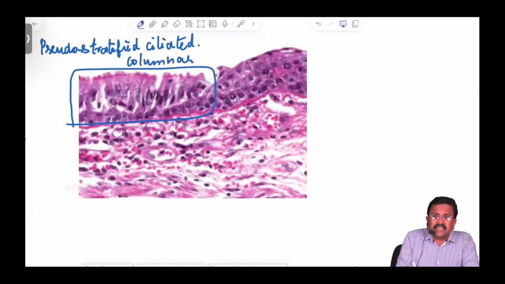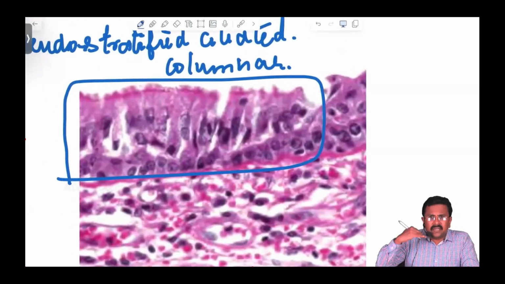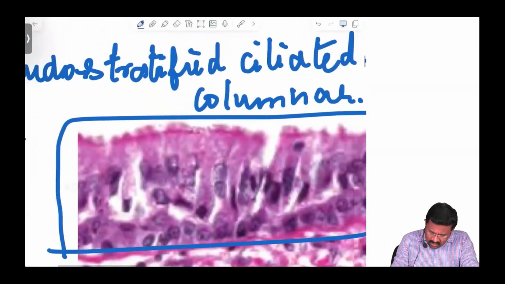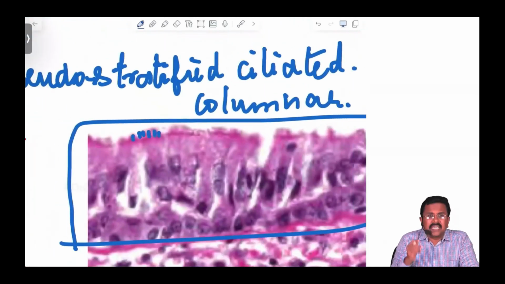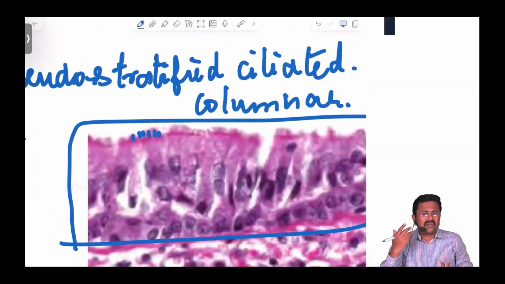See this, the pseudostratification, multiple layers, and you can see the small cilia. Why is this the lining epithelium of the respiratory tract? To filter foreign agents and also dust. The body is designed to line the tract with this epithelium.